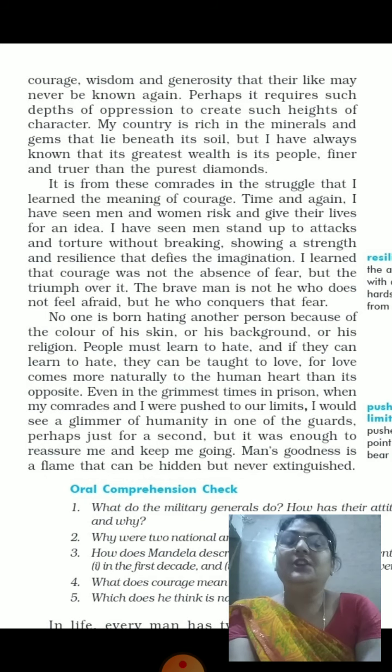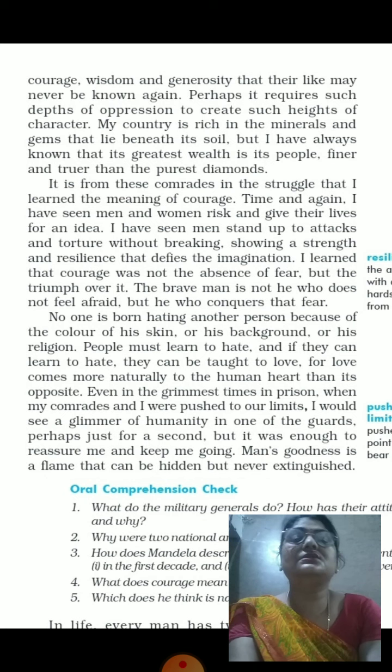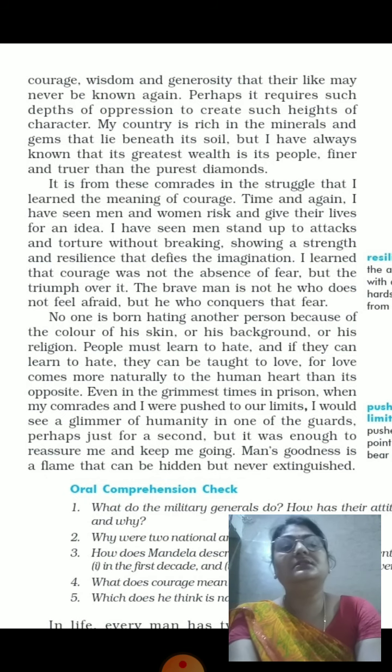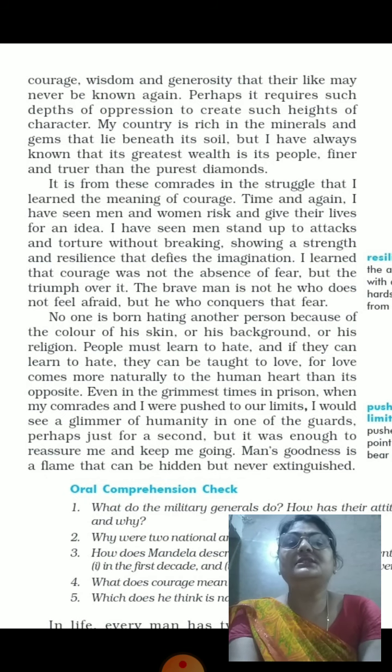Now he's talking about South Africa, that South Africa is rich in minerals. As we all know, South Africa is rich in minerals and famous for its diamond mining. And so he is saying that it is my country and it is famous for minerals and for the gems also. Gems, the people who are living there. But I have always known that its greatest wealth is its people.